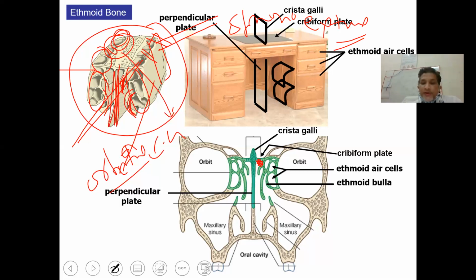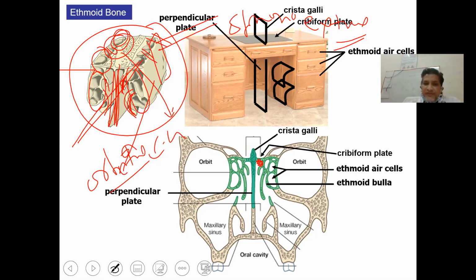So as far as the opening of different sinuses is concerned, the middle ethmoidal cell, anterior ethmoidal cell, the frontal sinus, and the maxillary sinus open into the middle meatus. The posterior ethmoidal cells open into the superior meatus, and the sphenoid sinus opens into the sphenoethmoidal recess. There is a correction. I have just told that the posterior ethmoidal cells open into the sphenoethmoidal recess, which is not true. Sphenoethmoidal recess houses the opening of the sphenoid sinus. So that's the correction in the lecture.